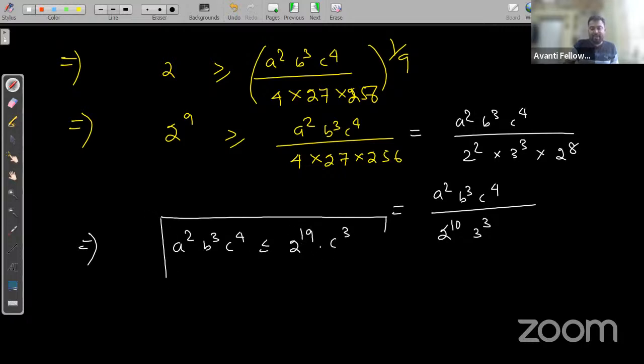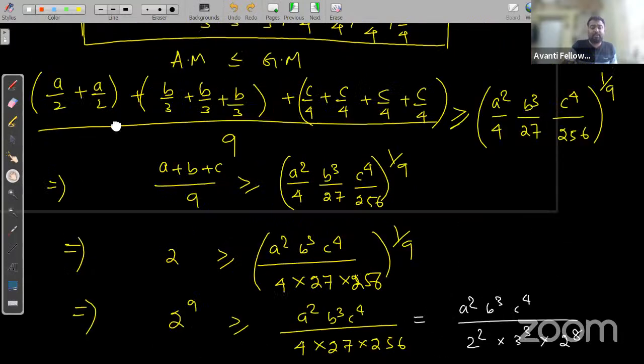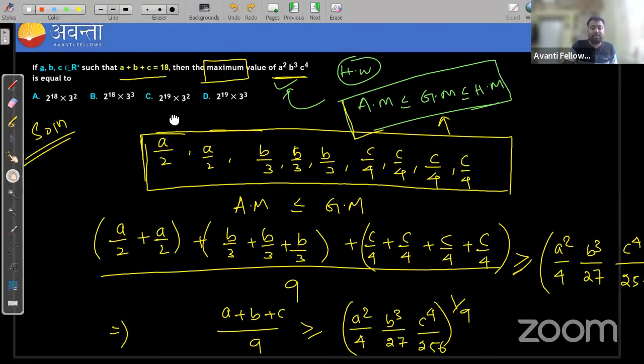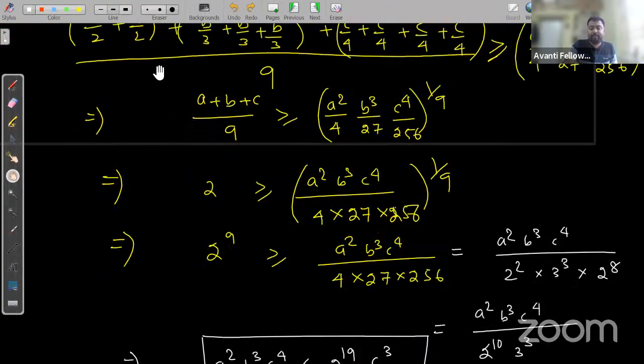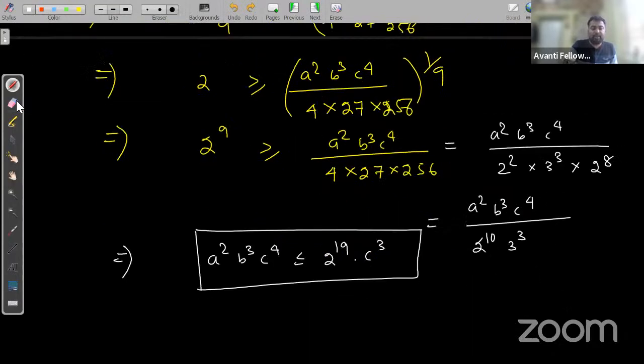So this is the answer. What is the maximum value of A square B cube C to the power 4? That is 2 to the power 19 into 3 cube. So what is the answer? 2 to the power 19 into 3 to the power 3. Yes, sorry, that is 3 to the power 3.